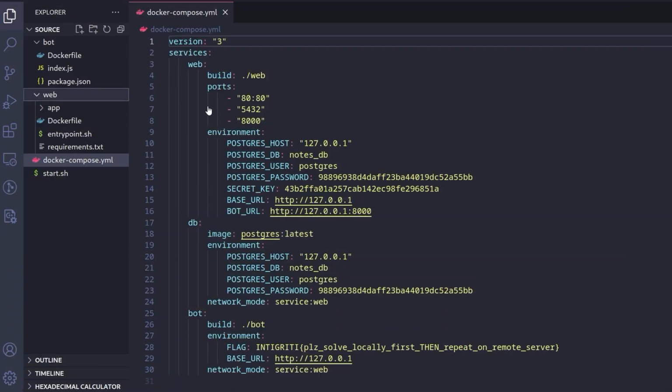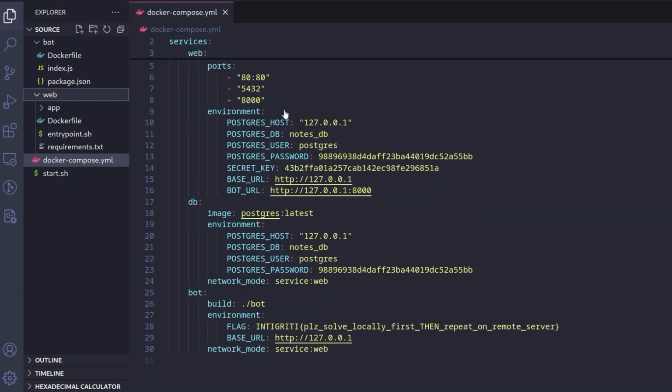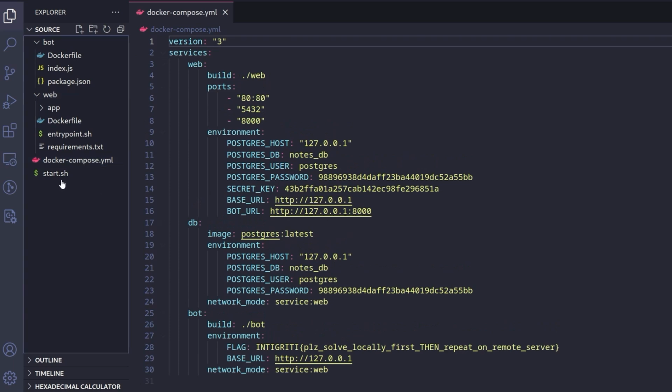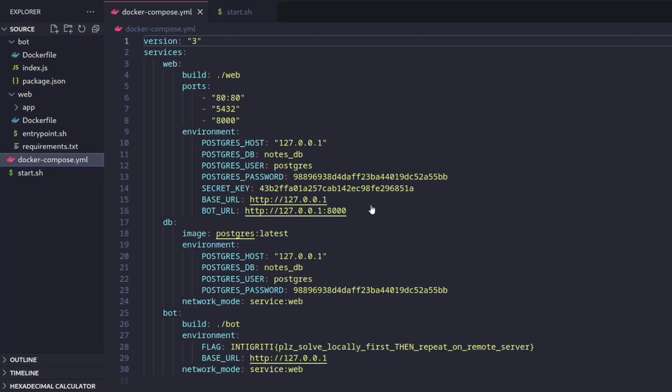Okay, I moved over to VS Code. I've got the project open. We have got Docker Compose here, so you can run this locally just by running the start sh script. But we've got 3 containers.